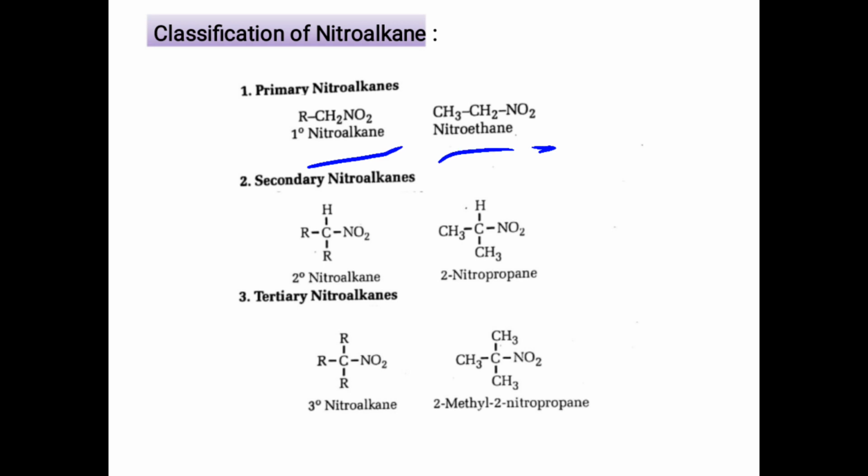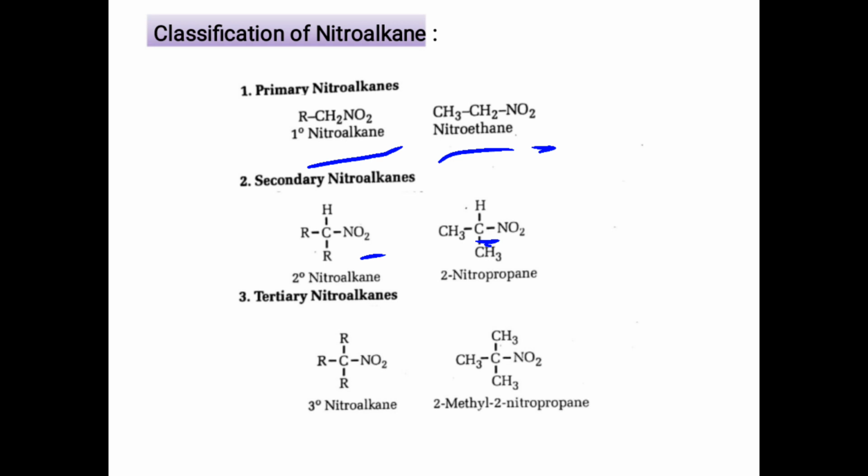Second example is secondary nitroalkane. In the secondary nitroalkane, NO2 group is attached to secondary carbon atom because here this is 2-nitropropane, because this carbon atom is linked to another 2 carbons, and therefore NO2 group is present on the secondary carbon.